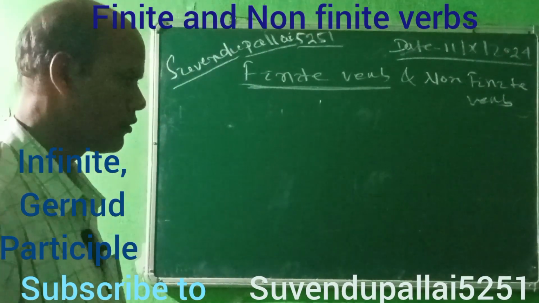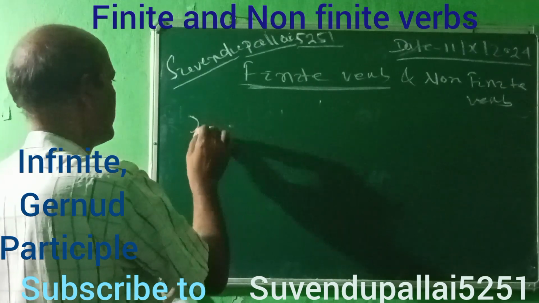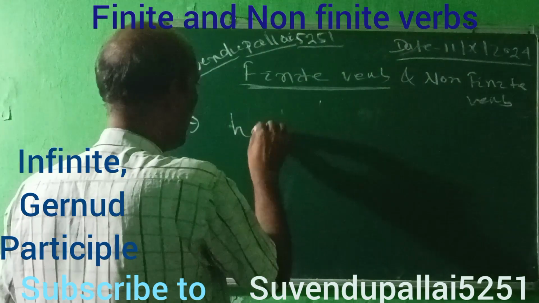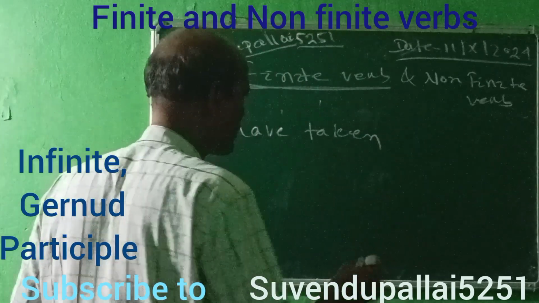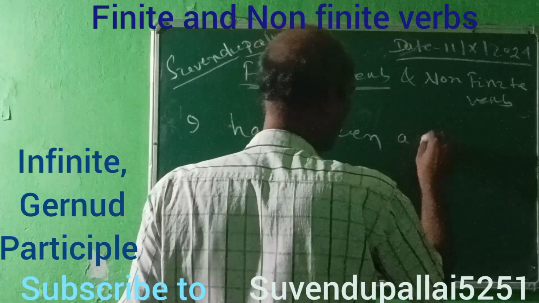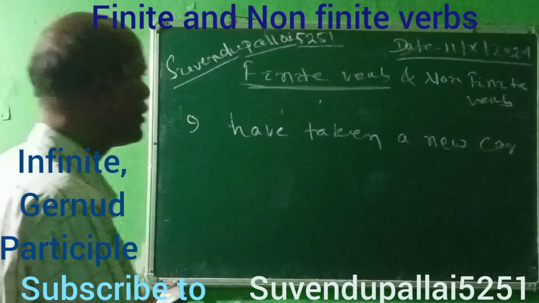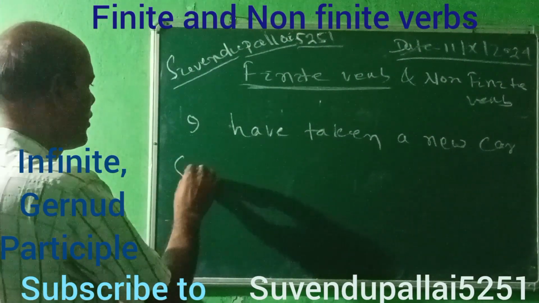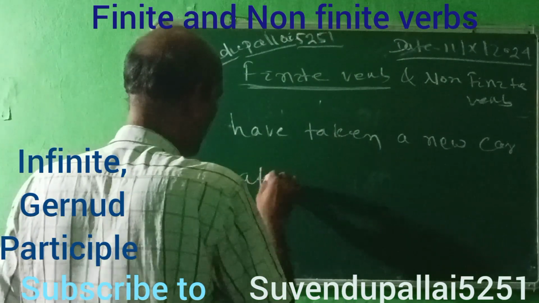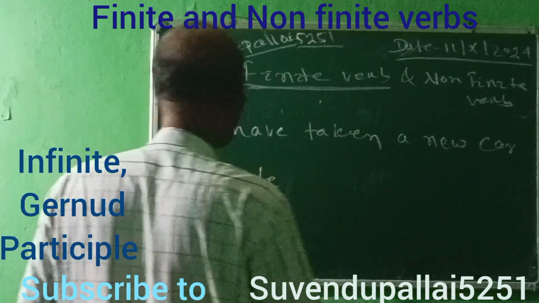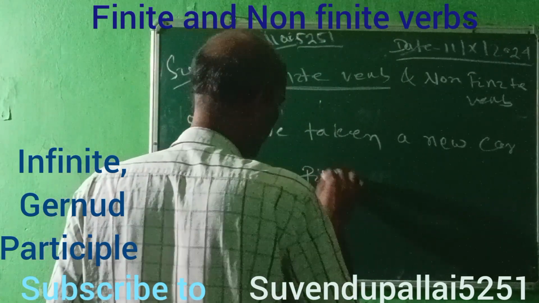Now we'll go through some examples. I have taken a new car. Sita ate fish.